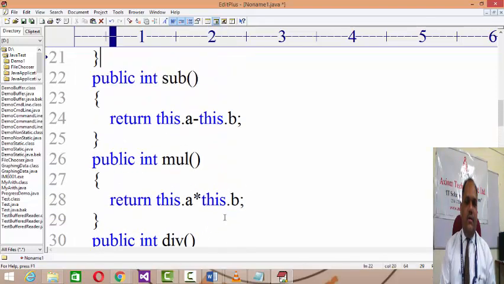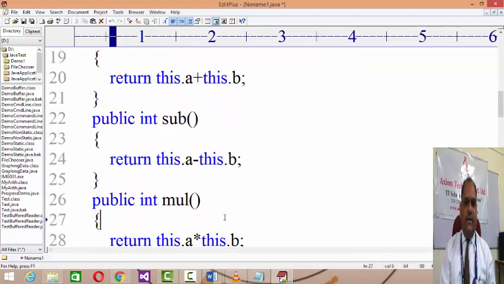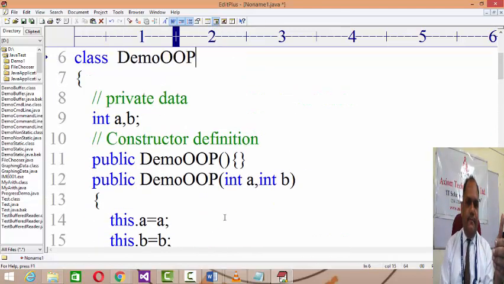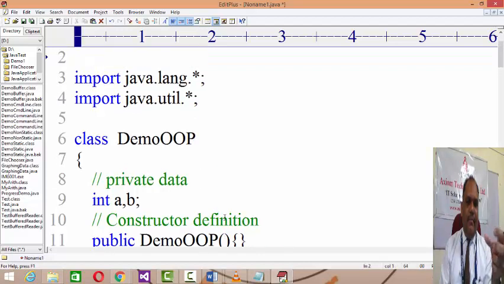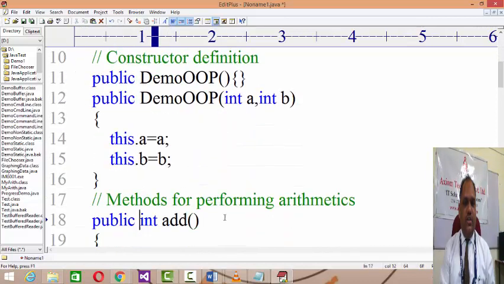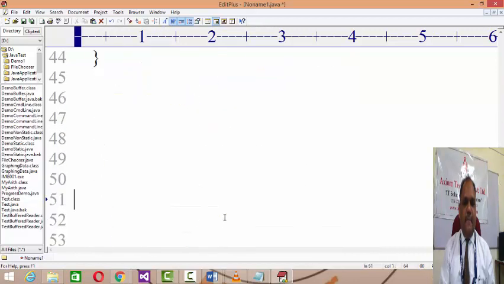So now all the methods required to perform arithmetics are already written here, like addition, subtraction, multiplication, division. This is a very simple example, just performing arithmetic with two numbers, but it is going to elaborate for you the complete program structure of OOP. To follow the complete program structure, a class should have private data, then constructors, and then the methods to process the data.